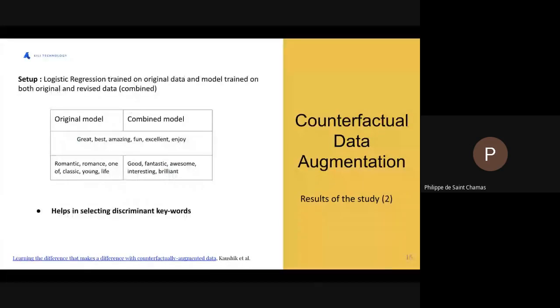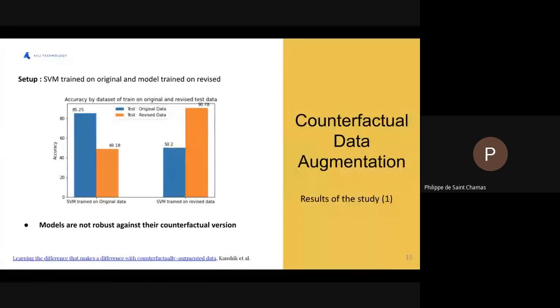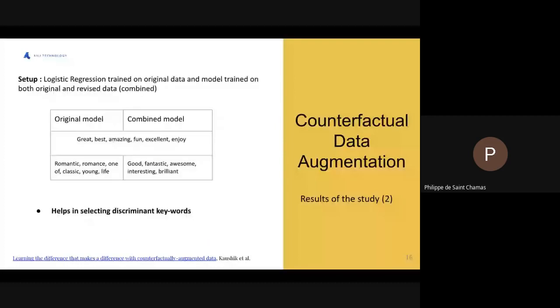So this is the first key insight, and it is a real threat for production models, as they could be really easily fooled or tricked into bad classification and bad understanding of the sentence. Secondly, and interestingly, to verify the hypothesis we made, we trained a logistic regression model on the original data, and on a model that uses both the original and the revised data combined.